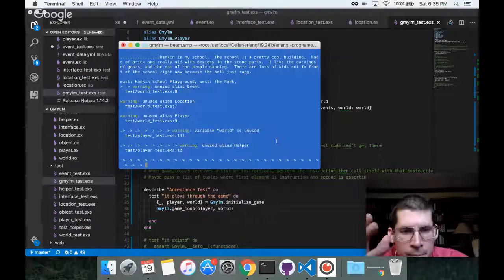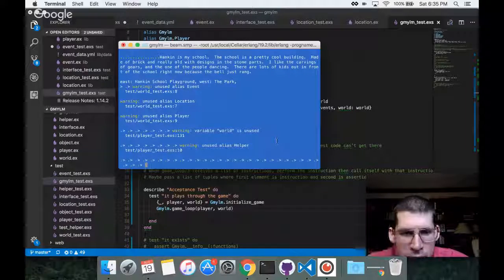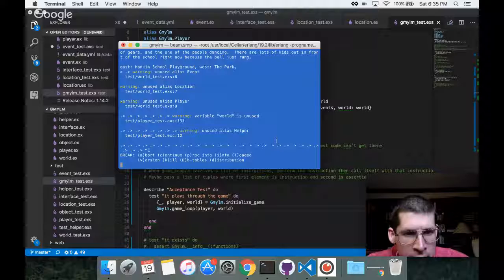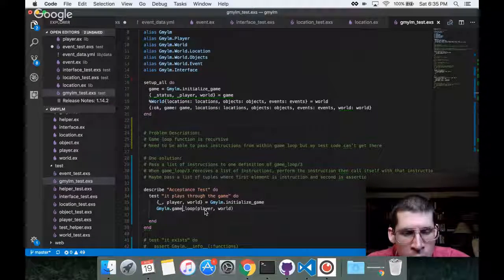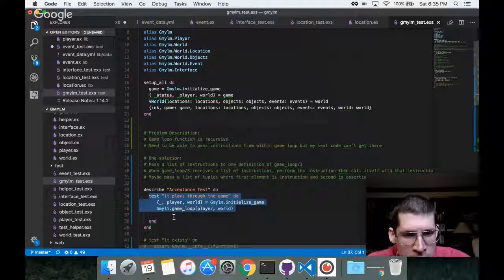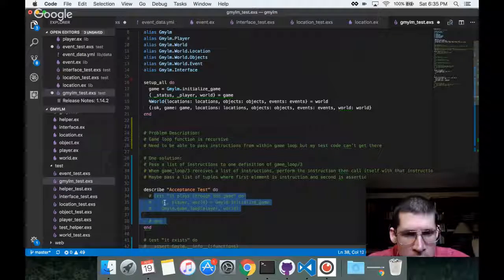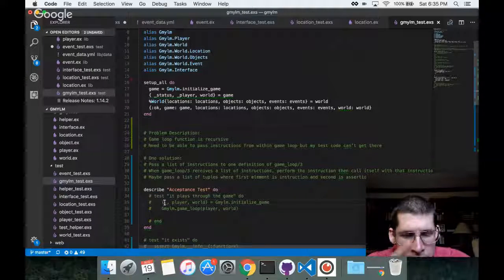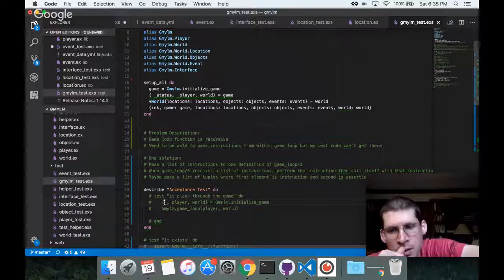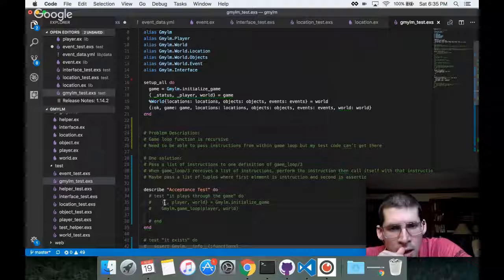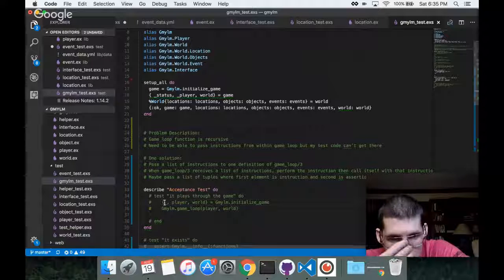Yep, it causes the test suite to hang up, and then I can't get any useful feedback out of it. So we are going to comment out that acceptance test. It doesn't matter whether I comment out the whole block or the acceptance test, the intent is clear.